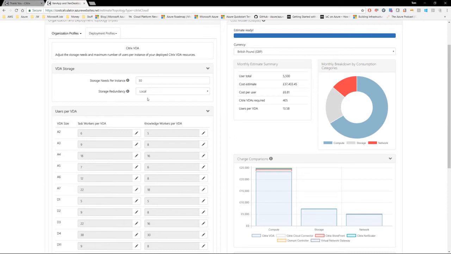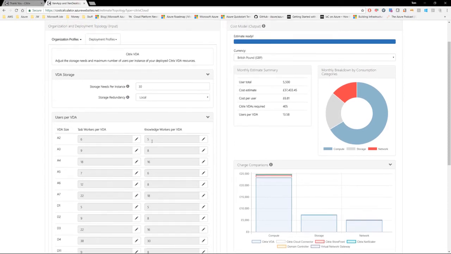All of these numbers can be changed based upon your own specific resource requirements if you know them. But unless you have any absolute knowledge about this, it's best just to keep to the defaults and keep it simple. So I never change any of the values, but you can modify these based upon your own requirements.